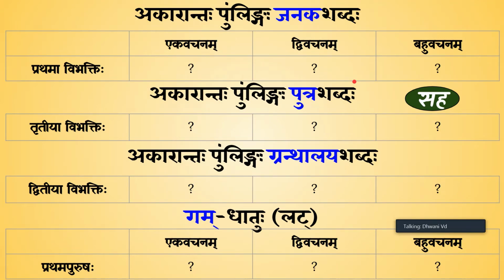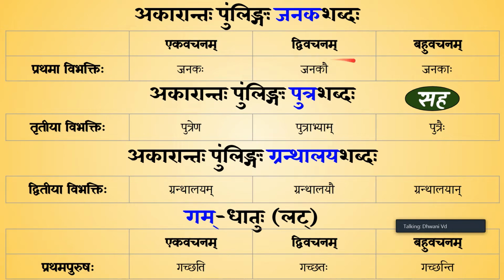Right. Now we want Akarantaha Pullingaha Janaka Shabdaha in Prathama Vibhakti. Who is a Janaka? As we had discussed, Janaka is a father. Akarantaha Pullingaha Putra Shabdaha in the Triteeya Vibhakti. Akarantaha Pullingaha Granthalaya Shabdaha in the Dvitiya Vibhakti. Granthalaya is a library. And we want Gam Dhatu. Gam Dhatu goes as Gachati. The first one here is Gachati. So pause, fill everything and then play. So we have Janakaha, Janakau, Janakaha, Putrena, Putrabhyam, Putraihi, Granthalayam, Granthalayo, Granthalayan, Gachati, Gachataha, Gachanti.